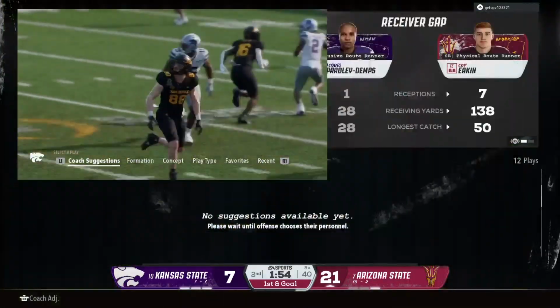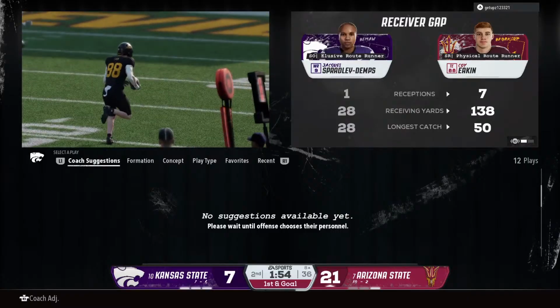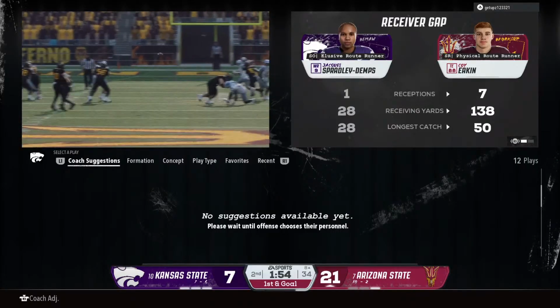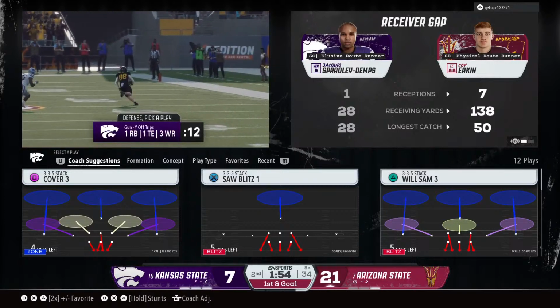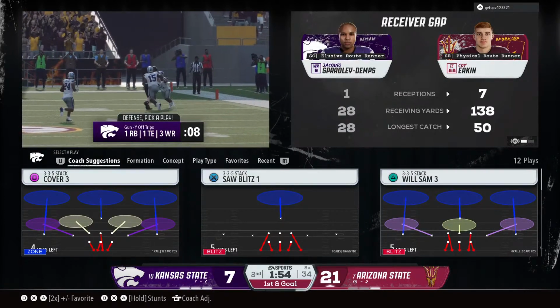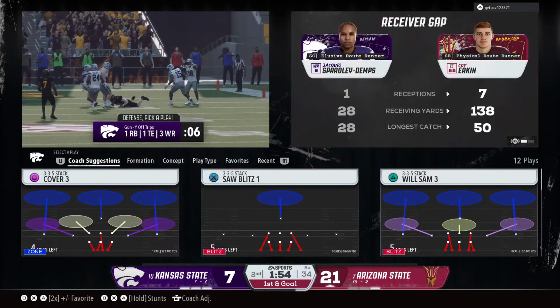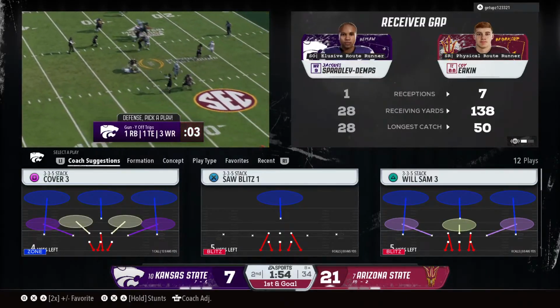Chris, this is a great game, but I'm always so impressed with the offensive line because they sell this as much as anything. The quarterback's making the read, trying to figure out if the defense is committed to the run or the pass, and then he's going to go the other direction. He makes the right throw here out to the flat to the right, but the offensive line showing the defense it's a run look is what opens this up eventually for the nice gain.